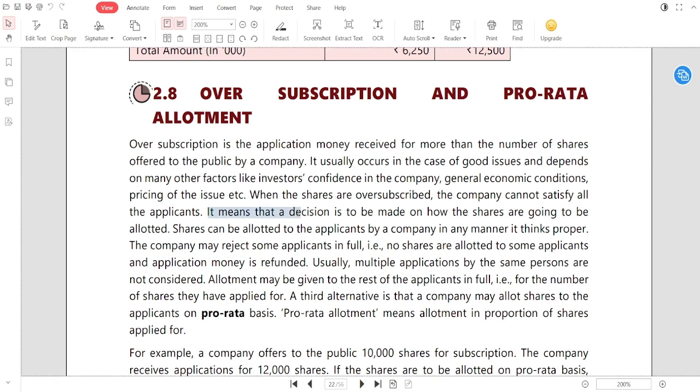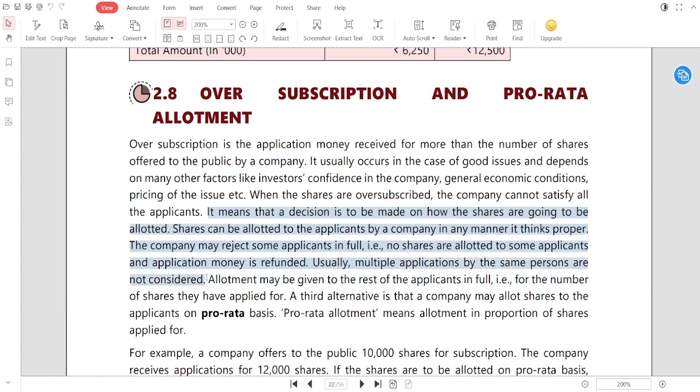So it means that a decision is to be made on how the shares are going to be allotted. Shares can be allotted to the applicants by the company in any manner it thinks proper. The company may reject some applicants in full. No shares are allocated to some applicants and the application money is refunded. Usually multiple applications by the same person are not considered.